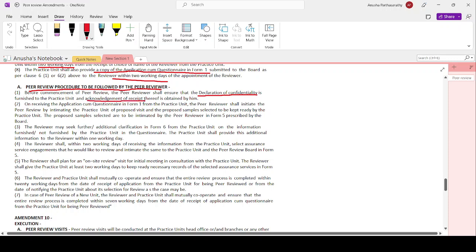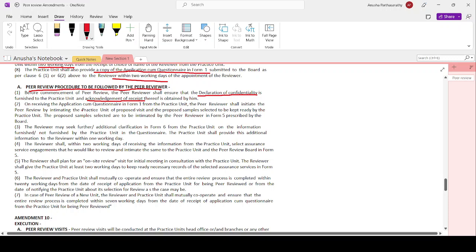Anything which we are giving, I have to obtain a receipt acknowledgement. It is very important, even for a written representation, or when I have obtained third party confirmations. For that external confirmation too, I have to get an acknowledgement of receipt, because it serves as evidence that I have already delivered it, if there is an issue. So the declaration of confidentiality as furnished to the practice unit, acknowledgement of receipt thereof is obtained from him.